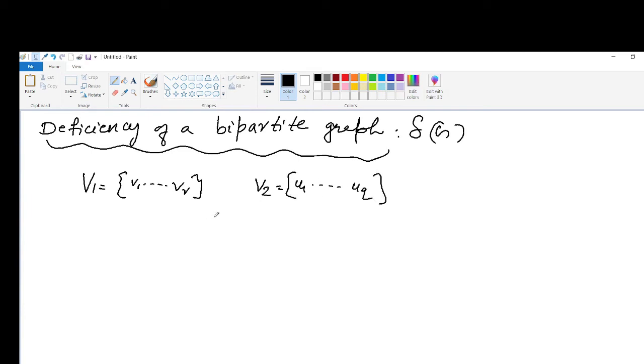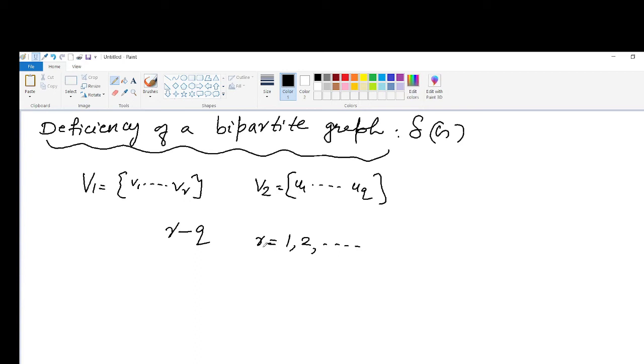Then the maximum value of the number R minus Q, taken over all values of R equal to 1, 2, 3, etc. and all subsets of V1, is called the deficiency delta G of the bipartite graph G.